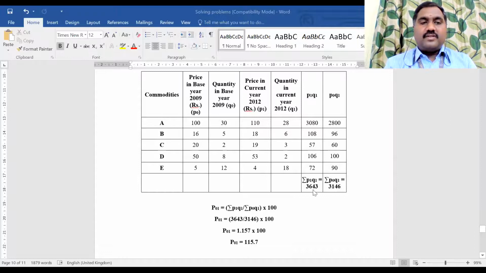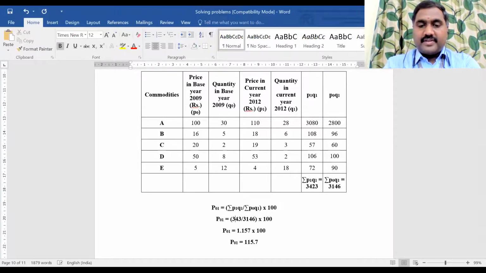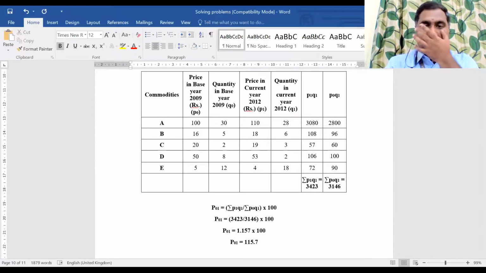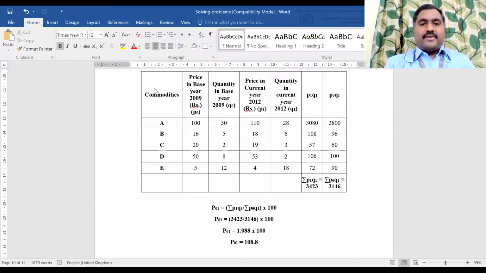So P1 Q1 is 3,423. Then the value will change. Please tell me 3,423 divided by 3146. So it is 1.088. Therefore, you will get 108.8. Okay, fine. If you have understood, no problem, you can proceed. So copy it.